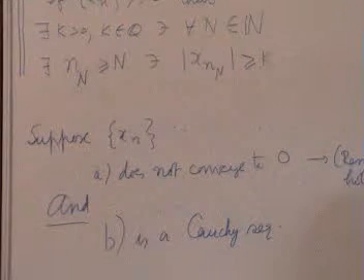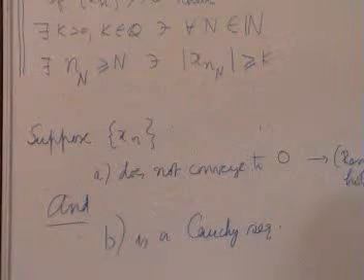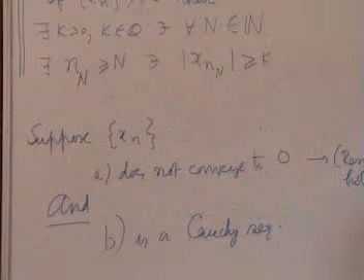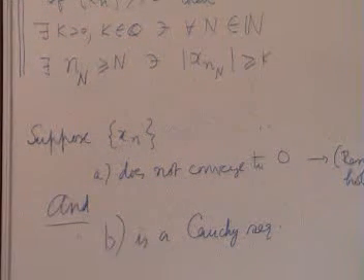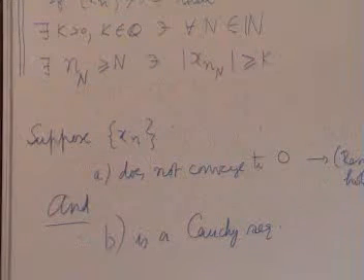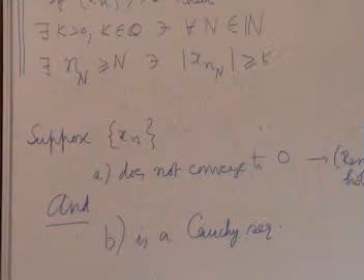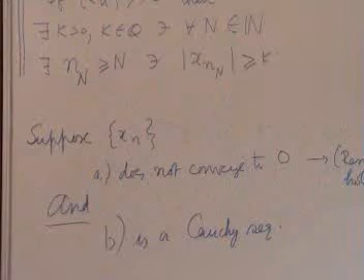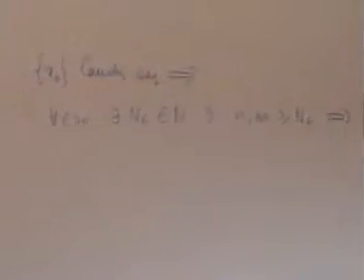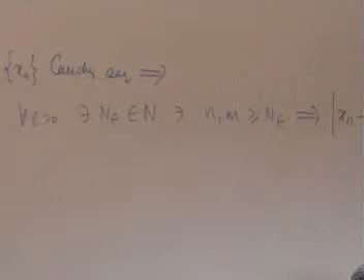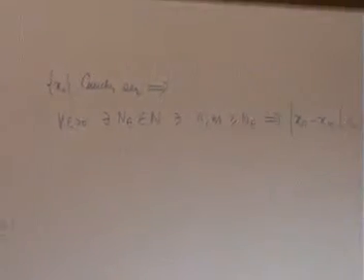Cauchy sequence implies what? The definition. For every epsilon positive, there exists an N epsilon, a positive integer, such that n and m greater than or equal to N epsilon implies mod xn minus xm is less than epsilon. This is what is meant by a Cauchy sequence.